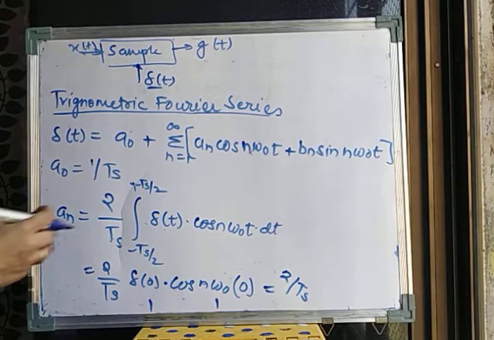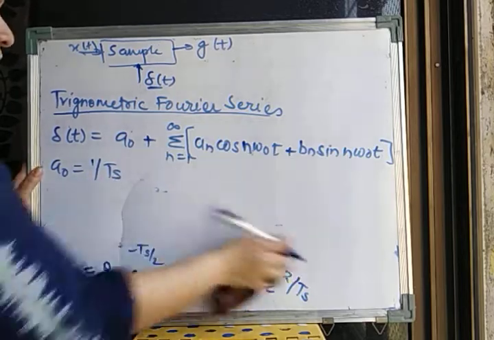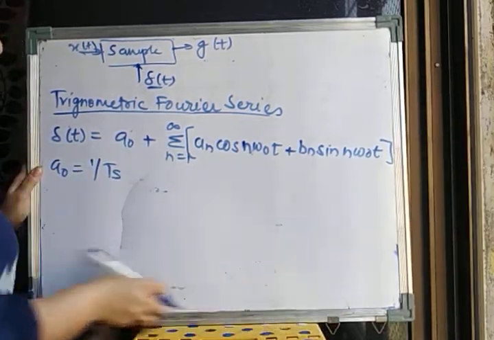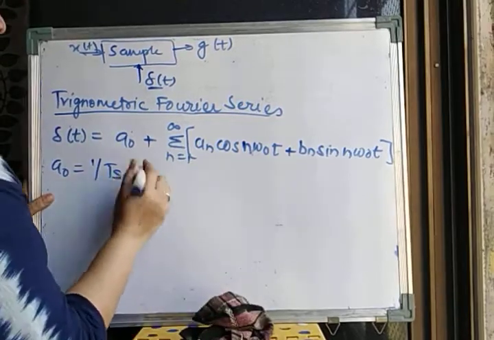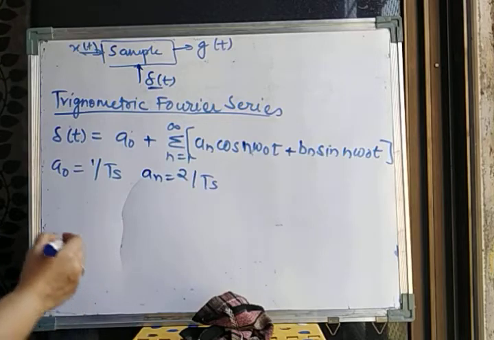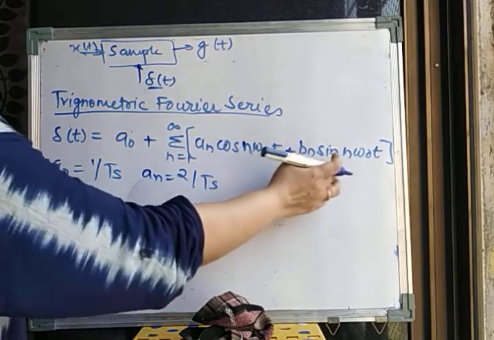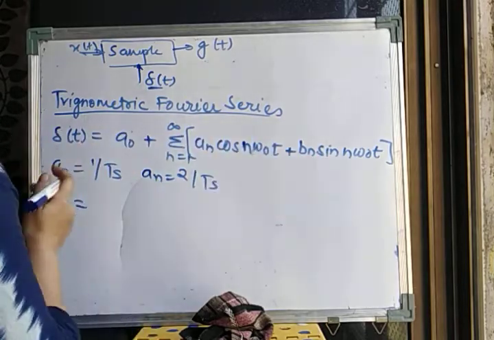Okay, so let's record this value. And let's go and find out the value of Bn. Now Bn is the multiplier of the sine wave, right?